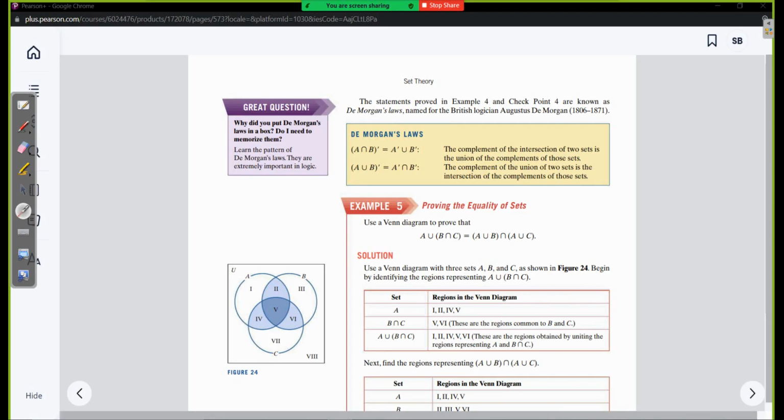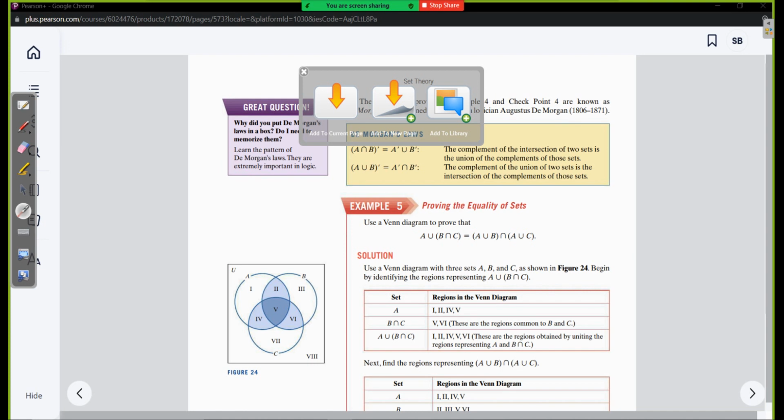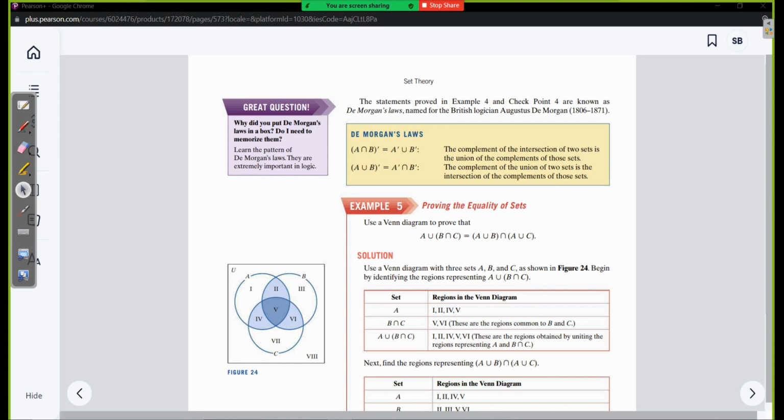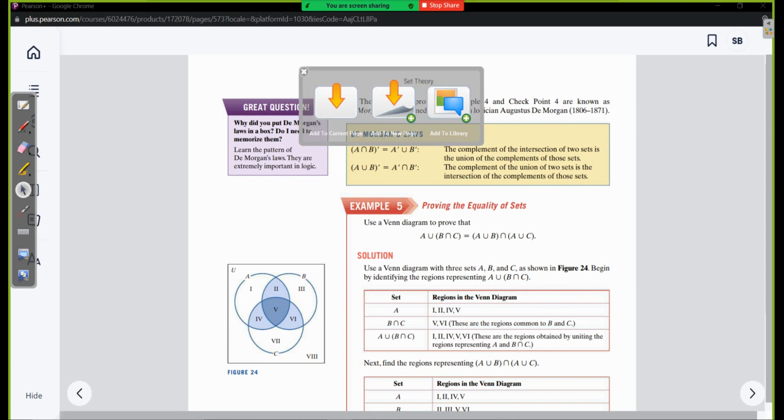All right, so let's prove the equality of a set using Venn diagrams, apparently. So yes, let's use a Venn diagram. Okay, so we're going to use the Venn diagram to prove those statements. So here's our Venn diagram. And what I'm going to do is pull up the Venn diagram and talk my way through the solution, and then I'll snip the solution at the end.